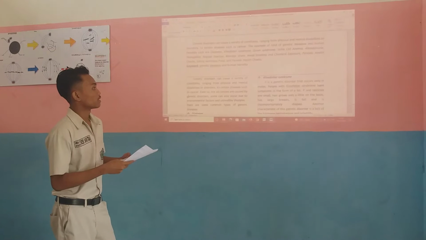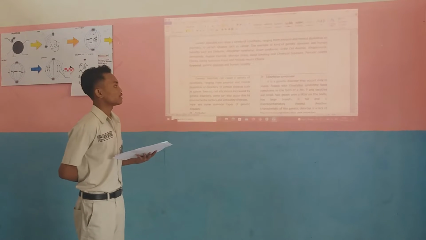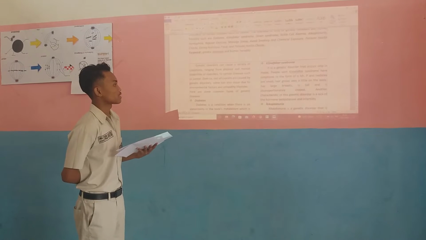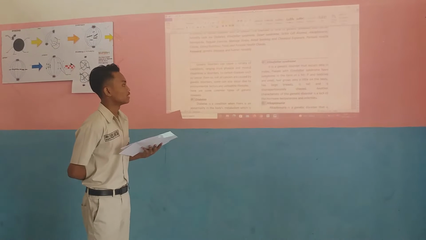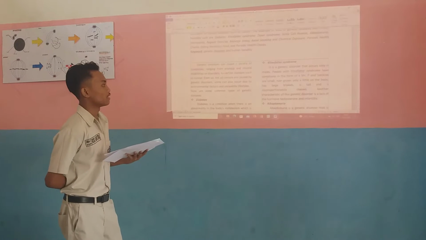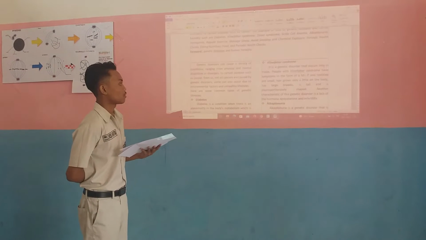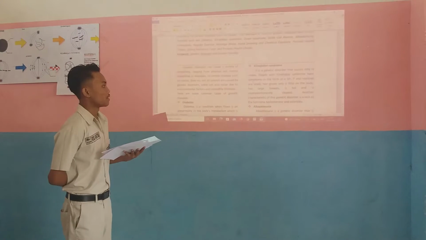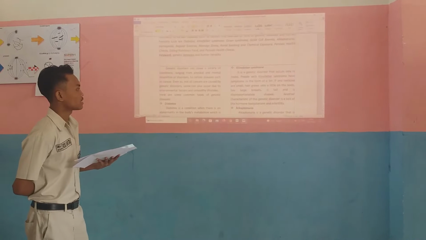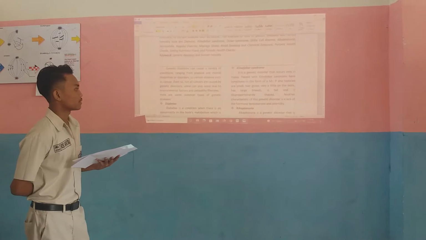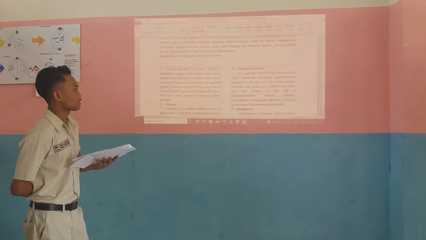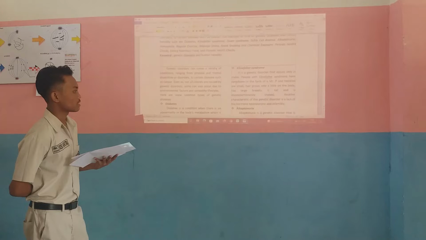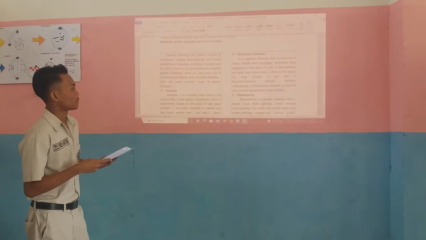Klinefelter syndrome. It is a genetic disorder that occurs only in males. People with Klinefelter syndrome have symptoms in the form of a small penis and testicles, little hair growth, and few body glands, and they are tall and disproportionately shaped. Another characteristic of this genetic disorder is a lack of hormones.